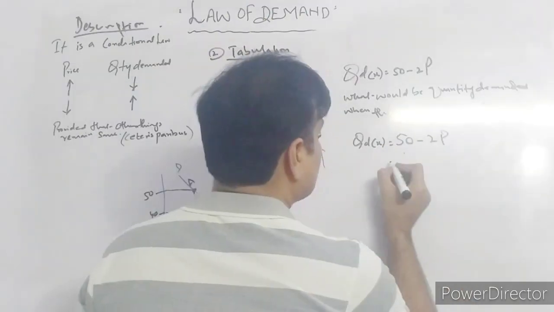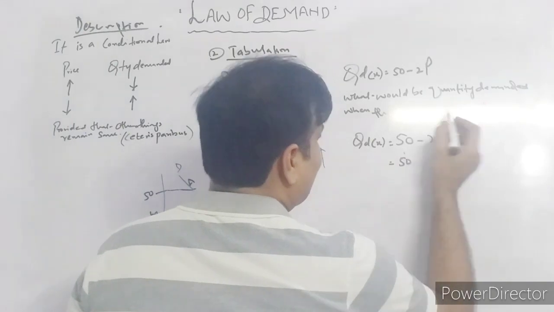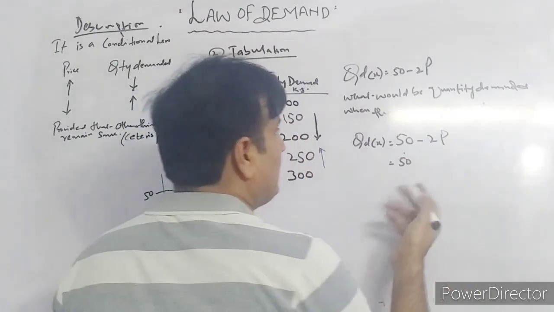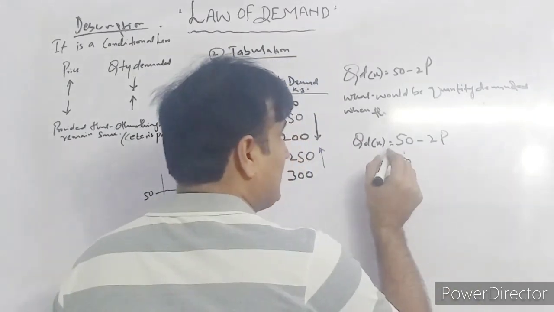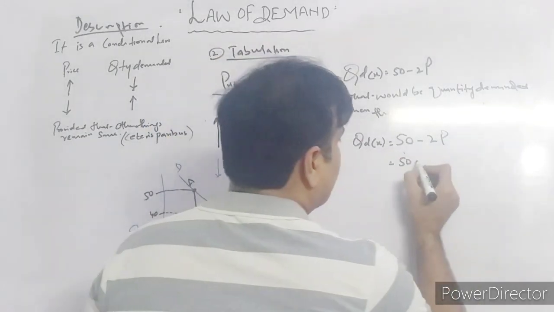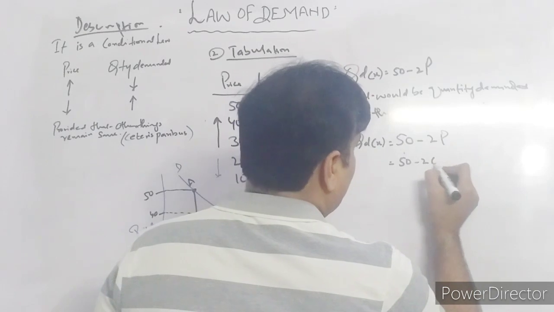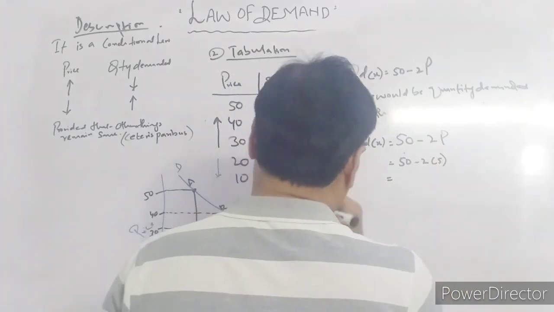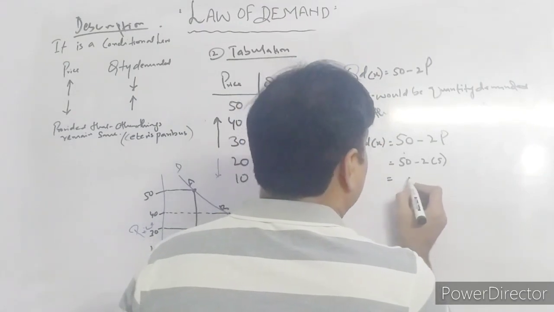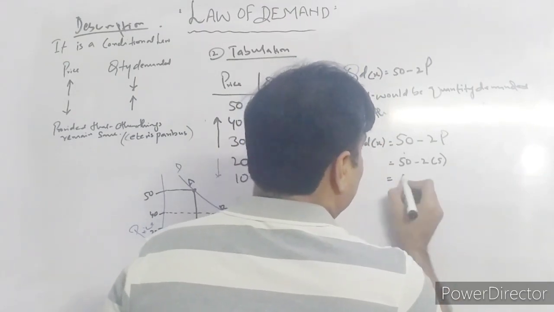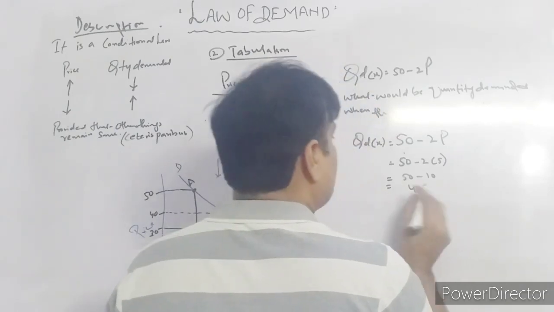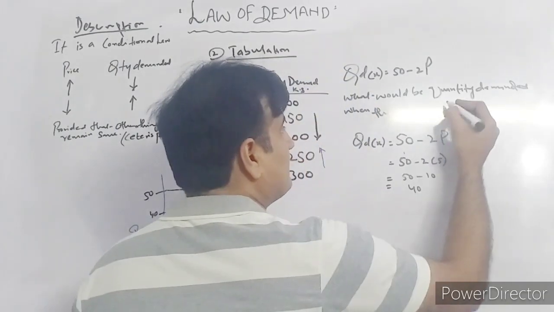First we have to define what the quantity demanded in the market would be at this price, keeping in view the demand function 50 minus 2p, where the price is 5. By putting the value of 5, we get 50 minus 10, which means 40 quantity would be demanded in the market when the price is 5.